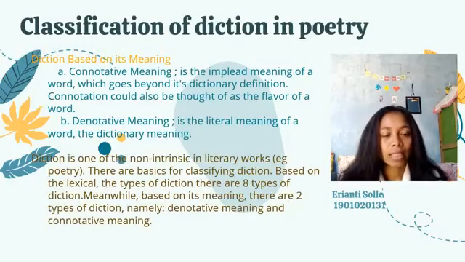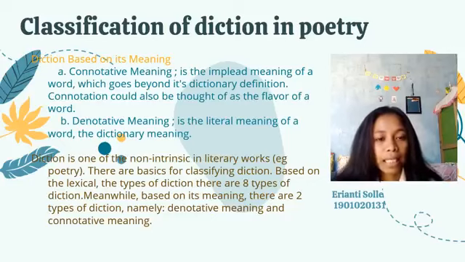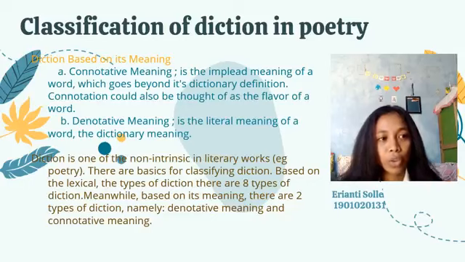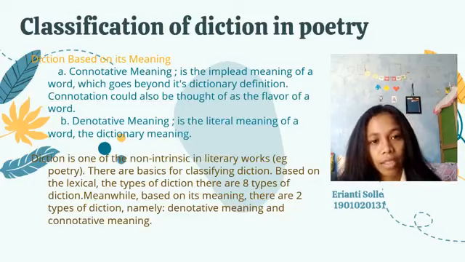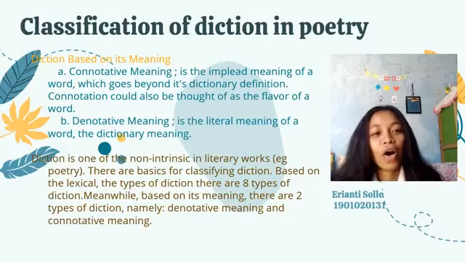In general, diction can be divided into two types. The first is diction based on its meaning. In this type, diction is further divided into connotative and denotative meaning. Connotative meaning is the implied meaning of a word which goes beyond its dictionary definition.